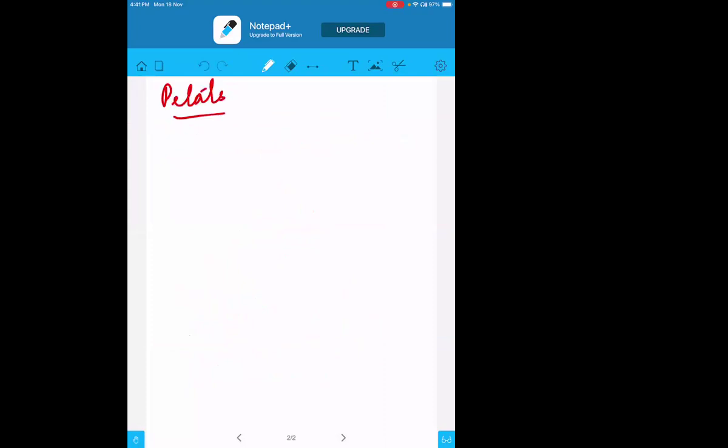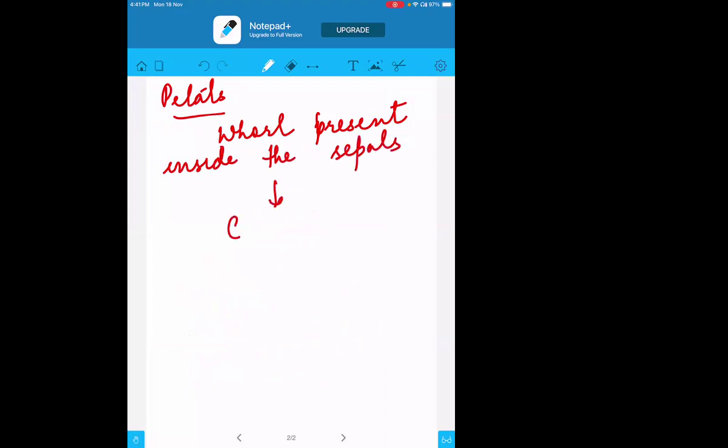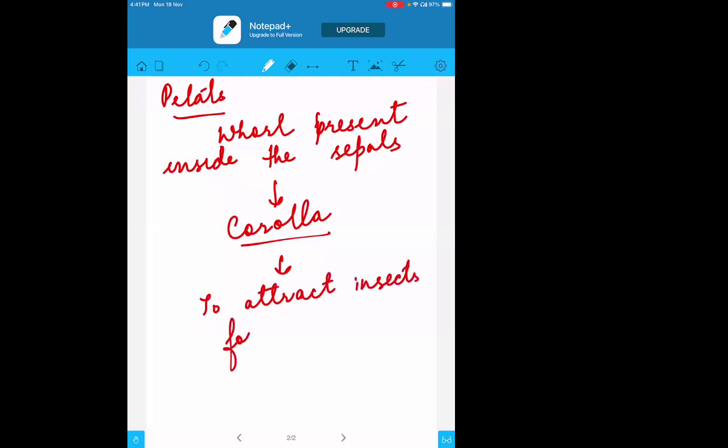Going to the next one, the petals. Petals are the whorl present inside the sepals. All together, these whorls of petals are called the corolla. The main function of them is to attract insects and birds for pollination. So that is what the petals will be doing.